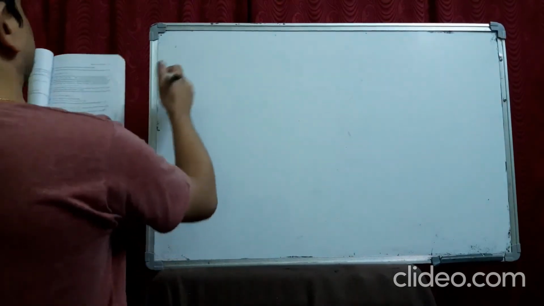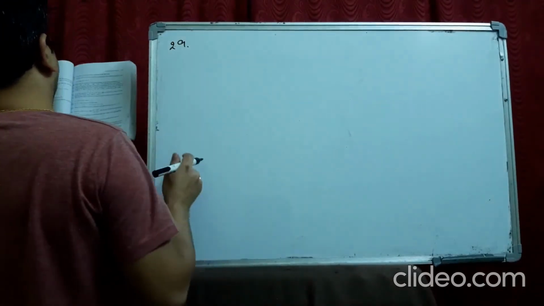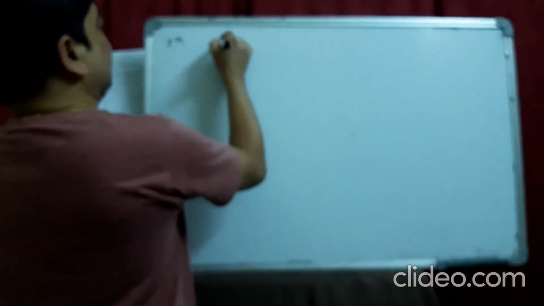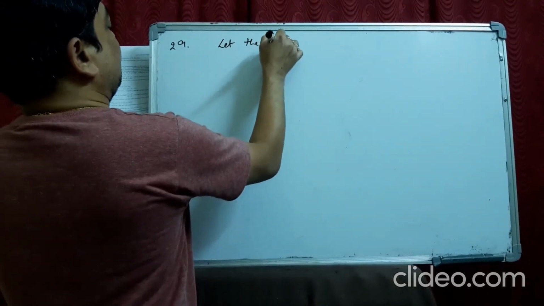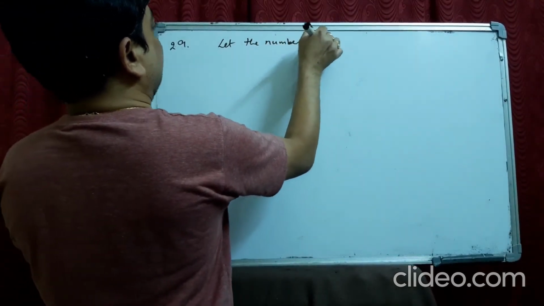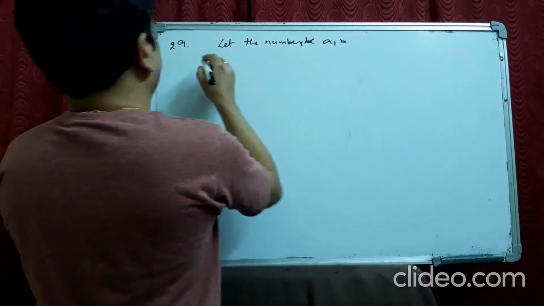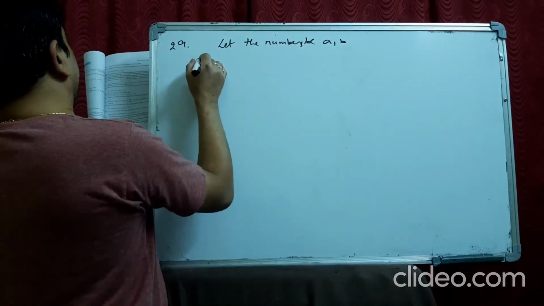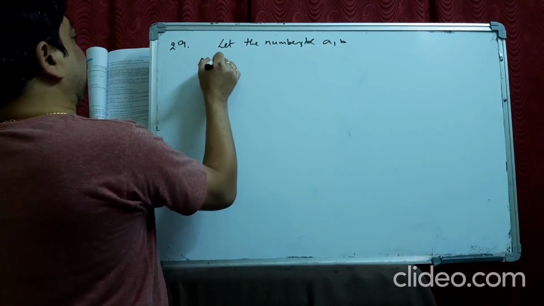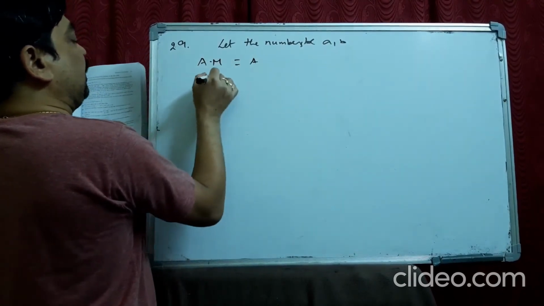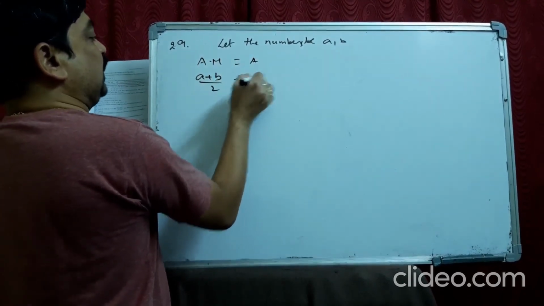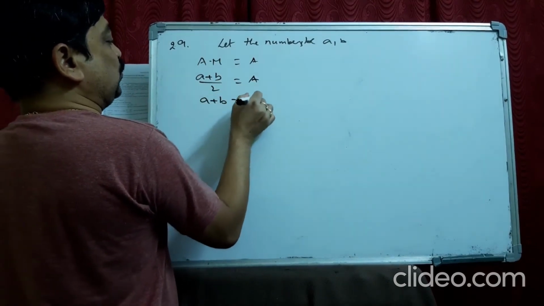See the 29th question. If A and G are the AM and GM of two numbers, let the numbers be a, b. You are told that the AM is A. AM means (a plus b) by 2 is A, so a plus b is 2A.